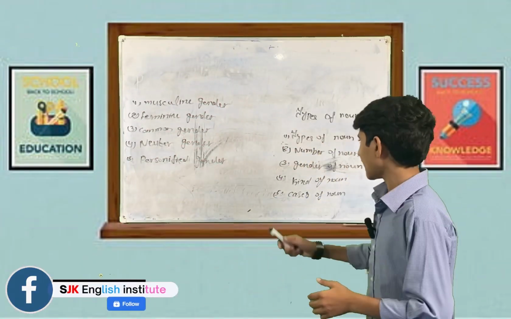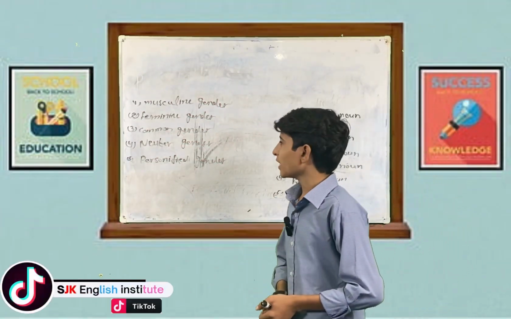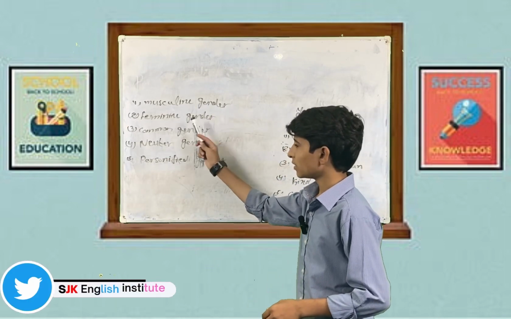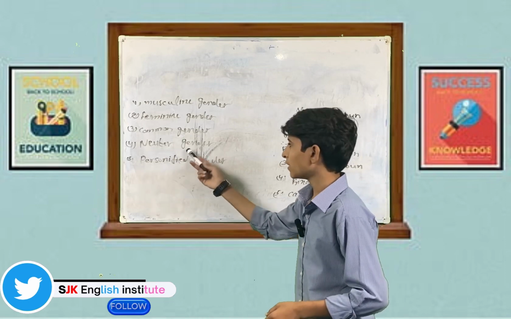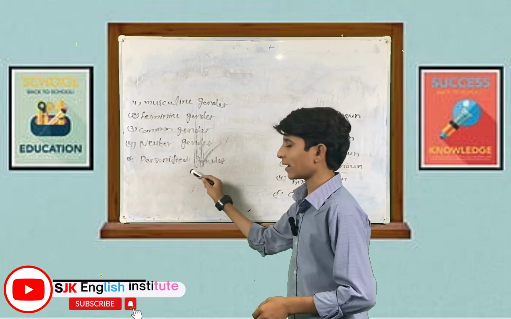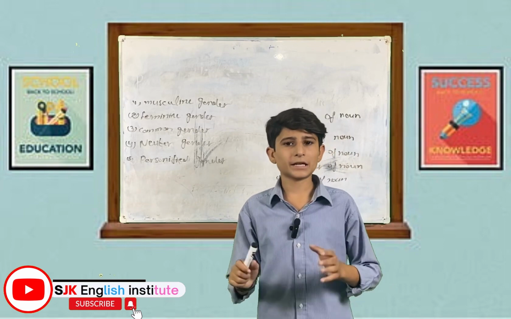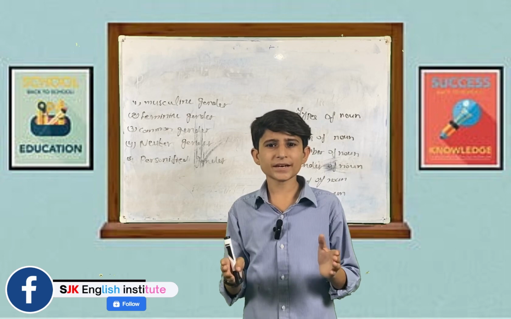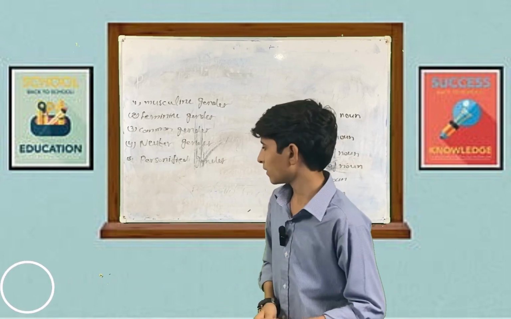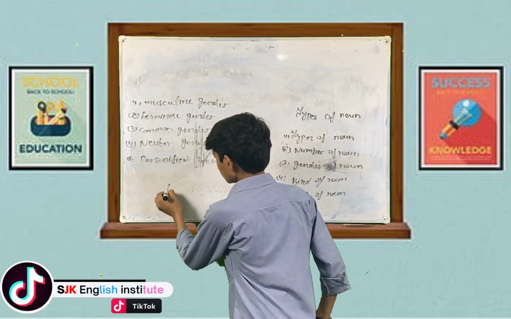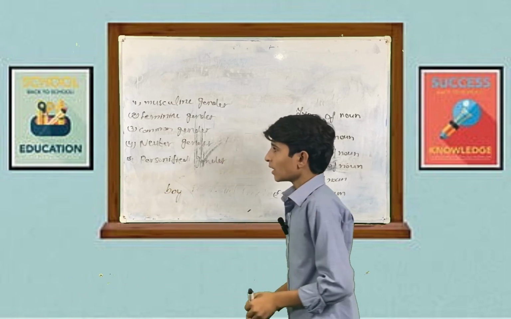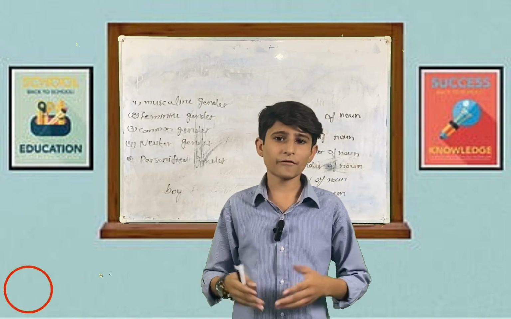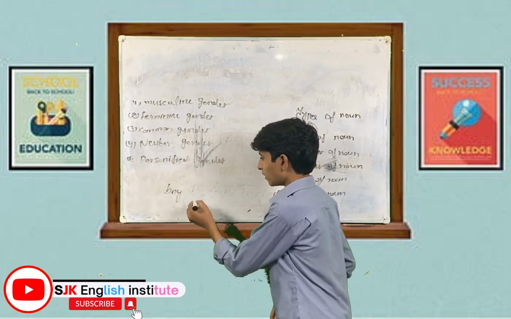After this, we have gender of noun. Gender of noun has five types: masculine gender, feminine gender, common gender, neutral gender, and personified gender. First of all, I will explain masculine gender. Masculine gender refers to a male, for example, boy. Feminine gender refers to a female, for example, girl.